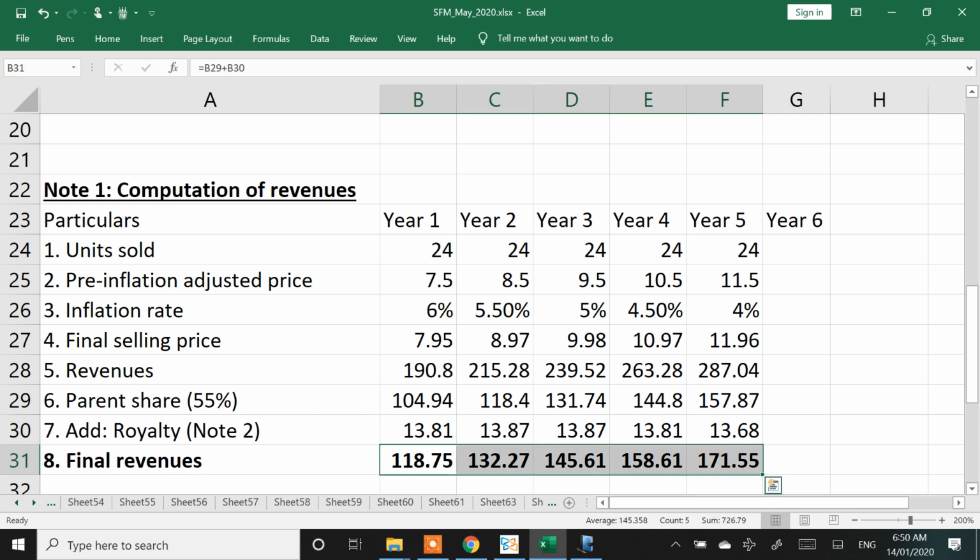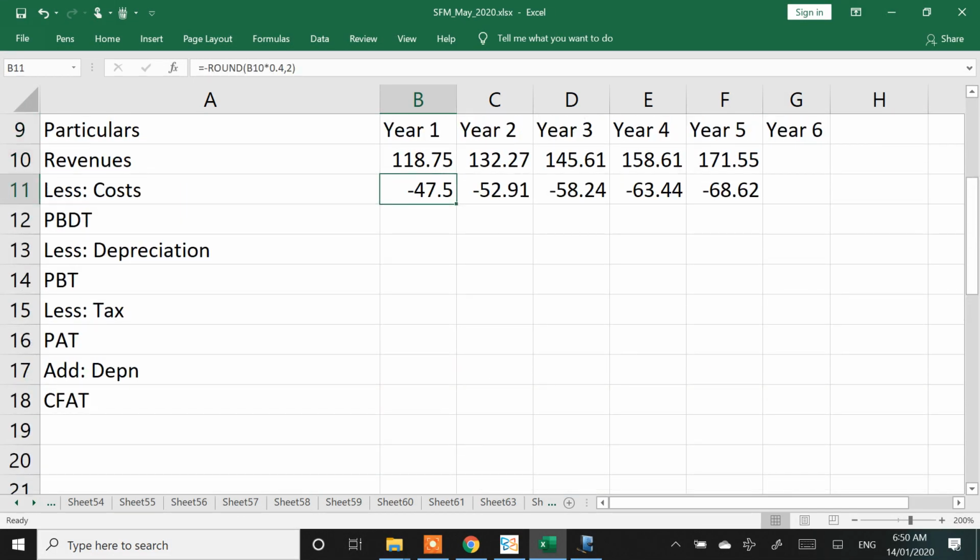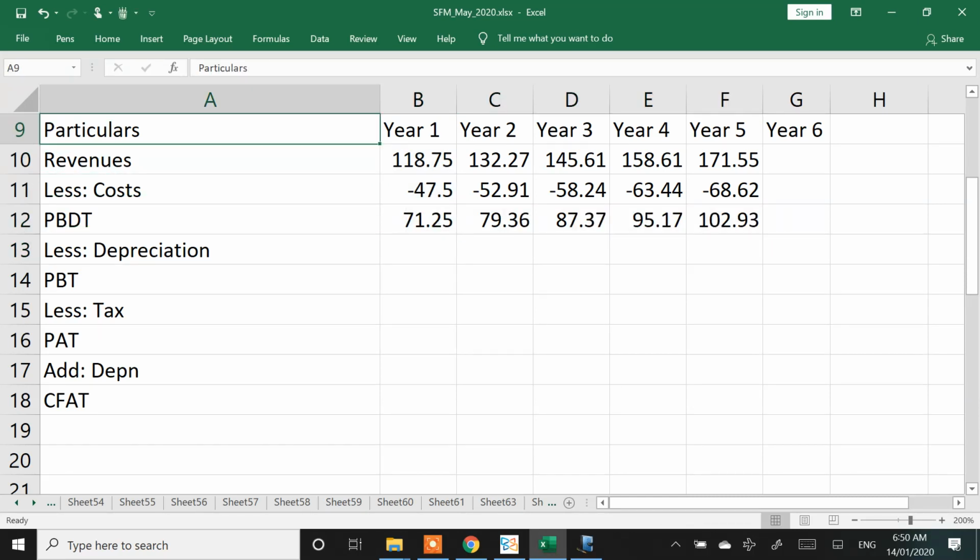See, royalty technically is neither an income nor an expense from both parent and subsidiary put together, but the parent is going to get this money in addition. So I am trying to finally calculate what the parent is going to get out of this project. That's my objective. So coming to the expenses, we have taken 40% of the overall revenues. Get the PBDT number and tell me the depreciation.